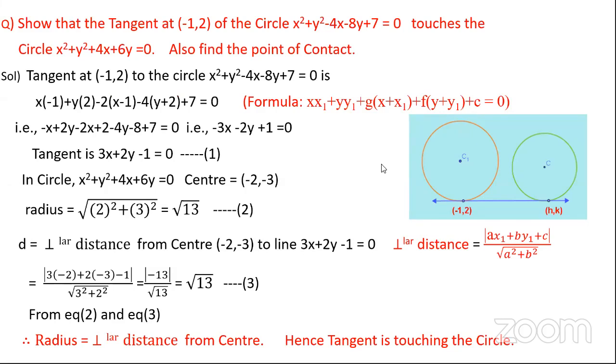The student is asking a doubt about yesterday's problem, where you prove that the tangent at 3 comma minus 2 of the circle x square plus y square is equal to 13.